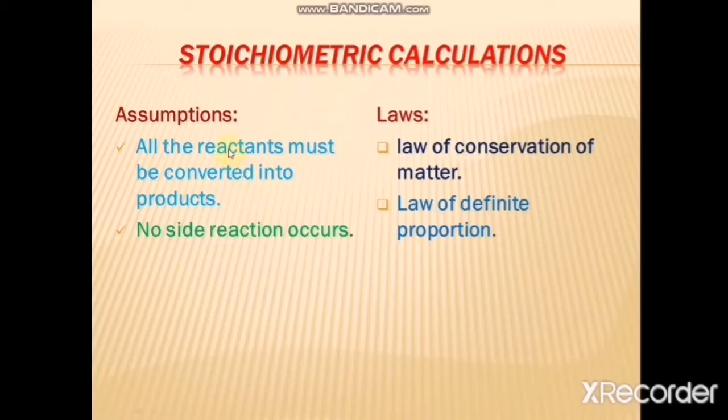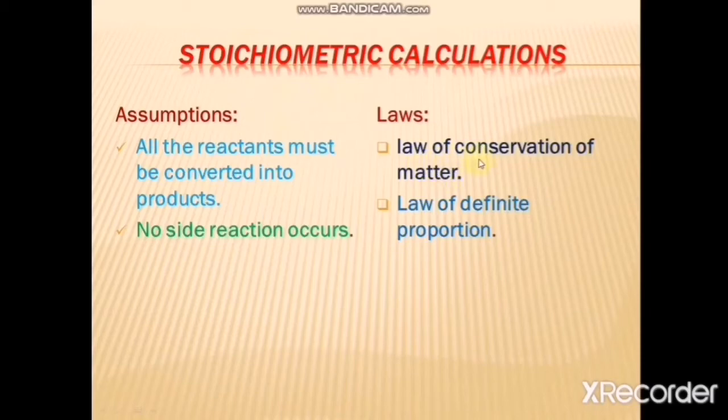So for stoichiometric calculation, dear students, you have to assume that all the reactants must be converted into products and no side reaction occurs. If these two assumptions are fulfilled, then you will be able to perform stoichiometric calculation. Similarly, you have to obey two laws, which are the law of conservation of matter and the law of definite proportion. You are all aware that during any chemical reaction you cannot destroy or recreate matter, so matter remains conserved.